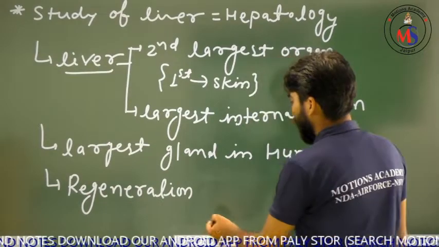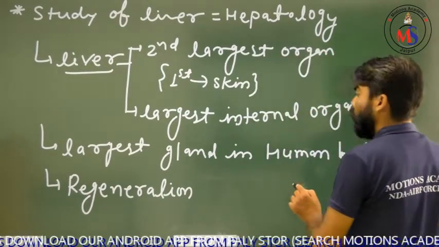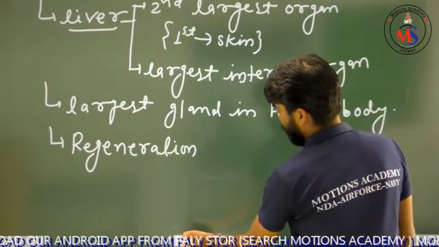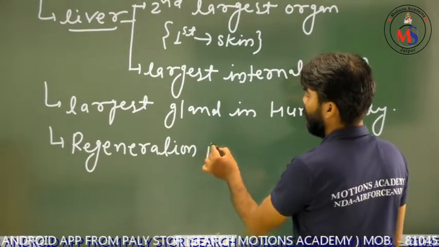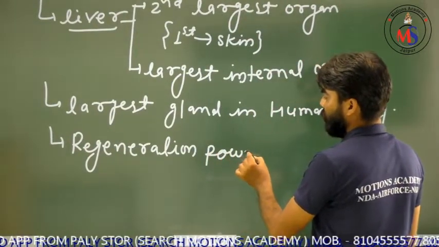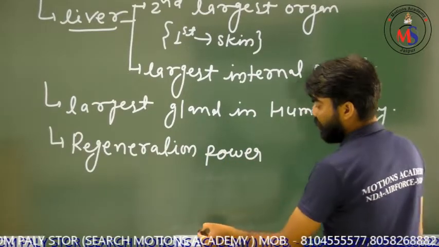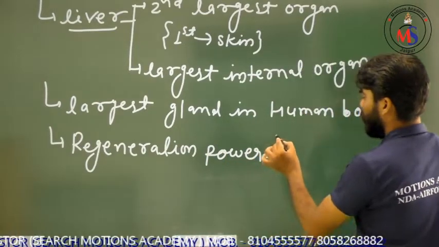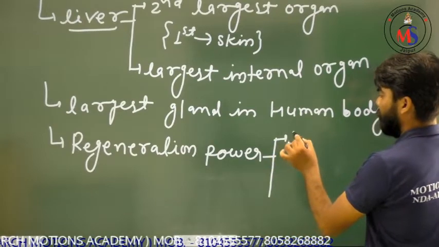So dear friends, I will suggest two body organs and we will compare the regeneration power of these two organs. The first one is the liver.